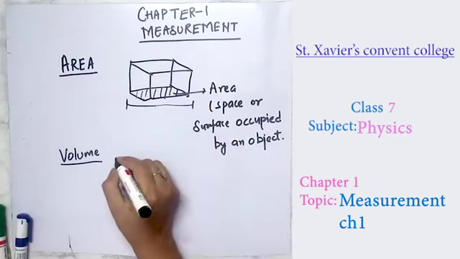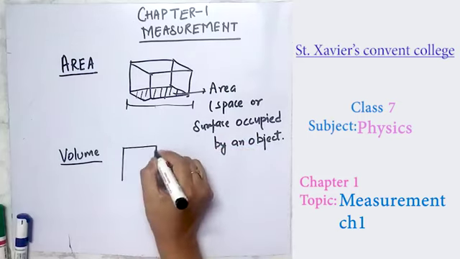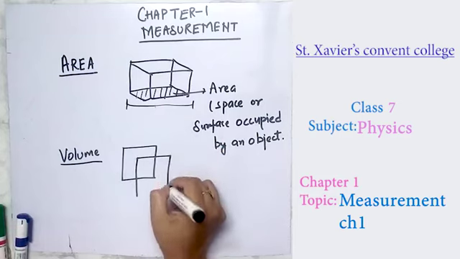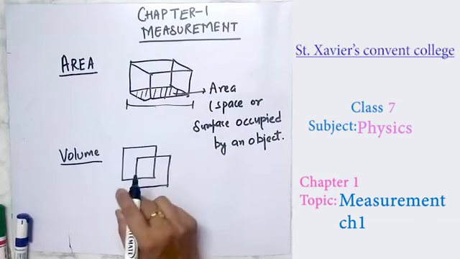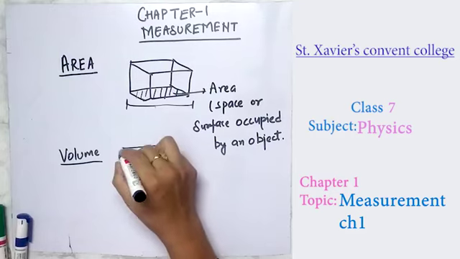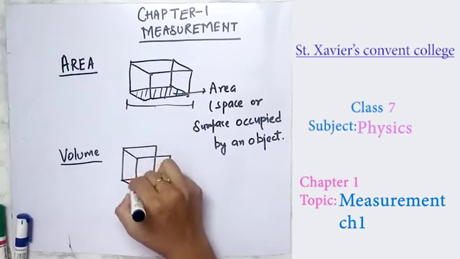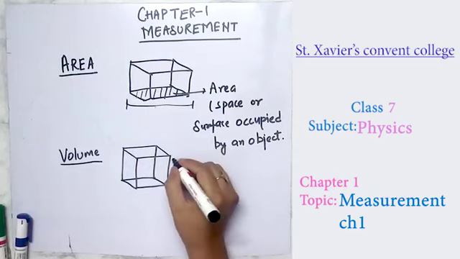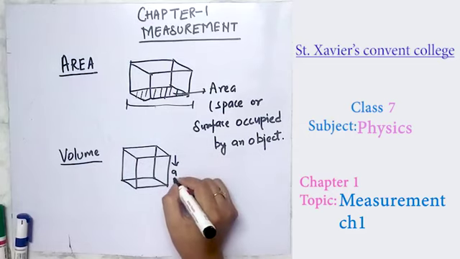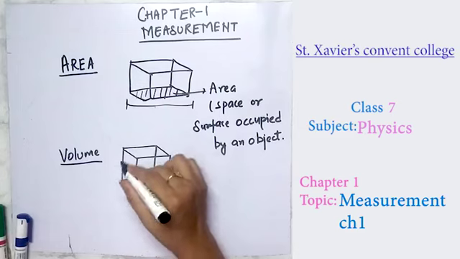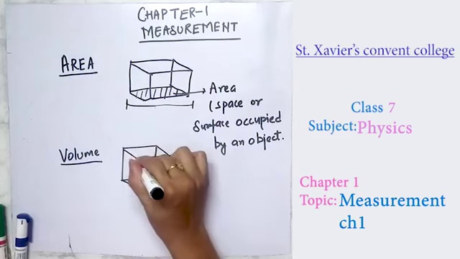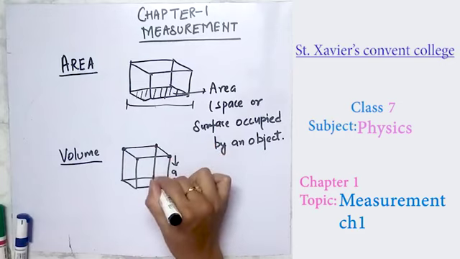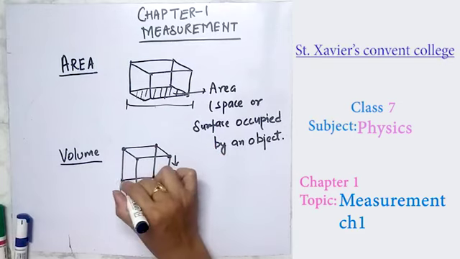Now the next topic is density. Density of a substance is defined as mass per unit volume. Density can be of a liquid, of a solid, and also of gases.